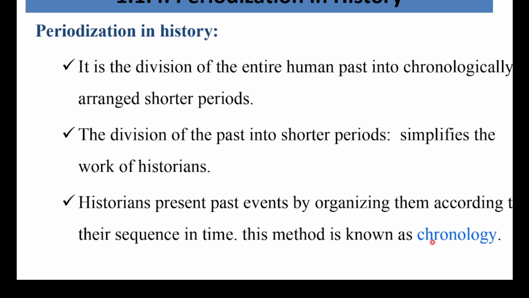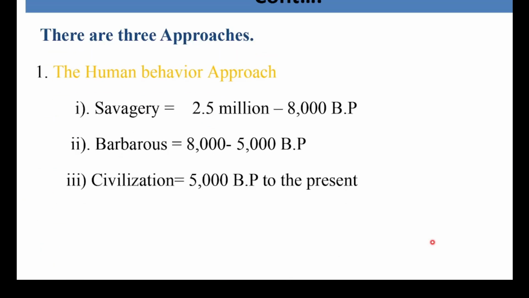This means the first method which is used in periodization in history. This one is the first main point. Again, to divide the history of human beings, there are different approaches. We can see two important approaches. The first one, our starting point is around 2.5 million years ago. Second, around 6,000 before present or around 4,000 before present.